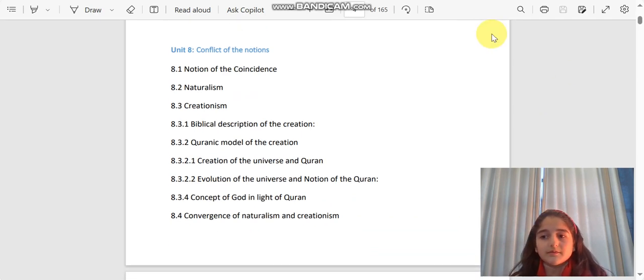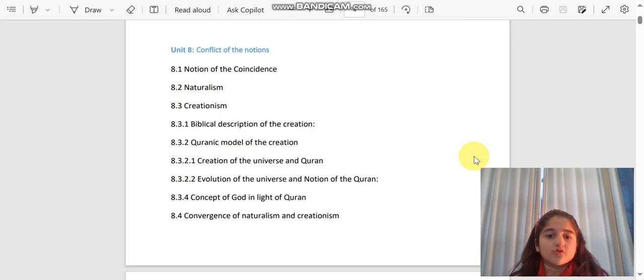उसके बाद I have the last unit 8 of this book. The name of this unit will be conflict of the notions. First of all हमारा topic इधर है notion of the coincidence, जिसमें हम इस topic में सीखेंगे कि what is the chance that the universe was totally created of a coincidence.